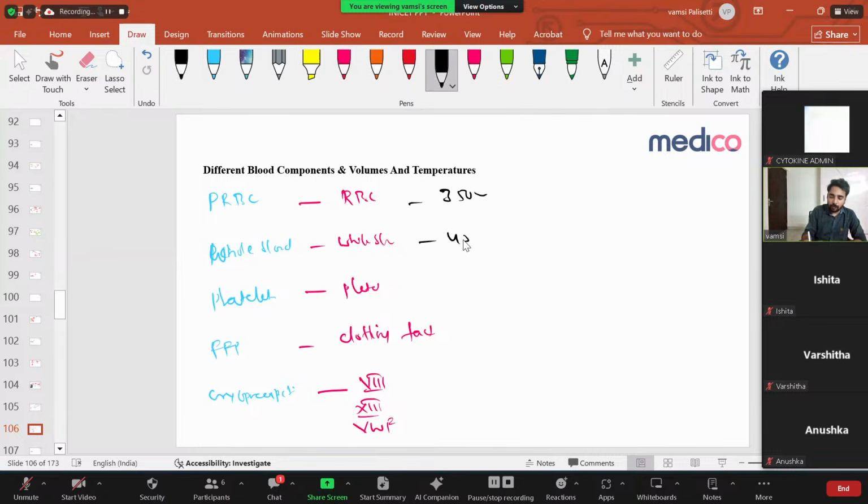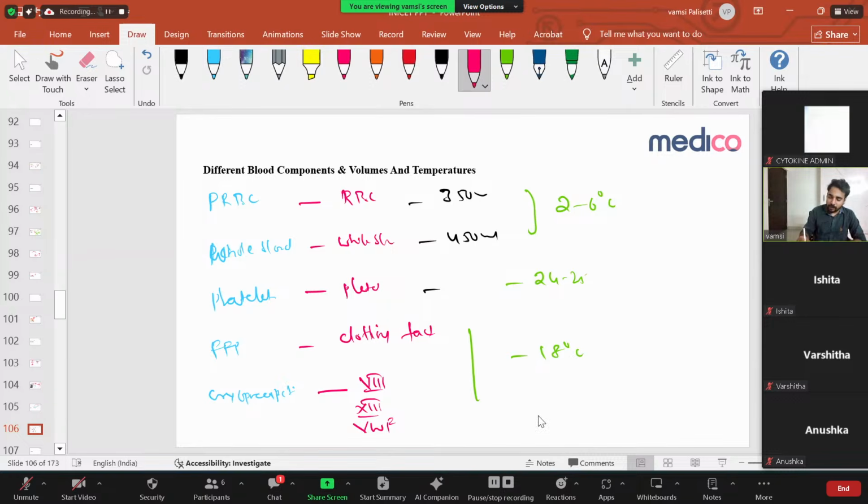This one is just 350 ml, this is some 450 ml, and all these other things are some 150 ml like that. Nothing much. These two things you have to store at 2 to 6 degrees centigrade. Platelets are kept at room temperature, 24 to 25 degrees centigrade, and these two things at minus 18 degrees centigrade. Very important.